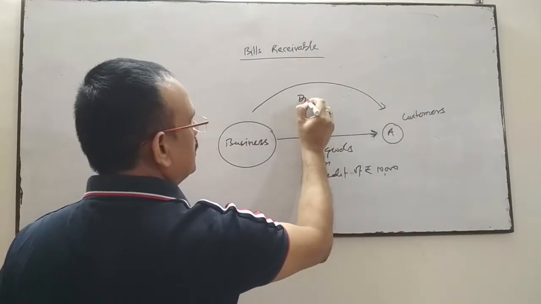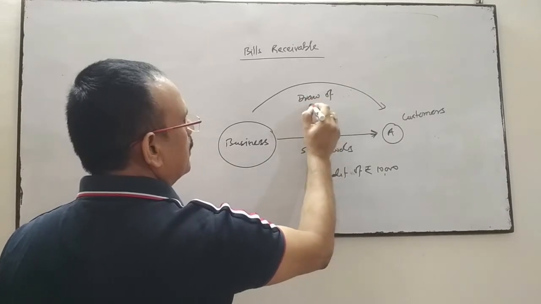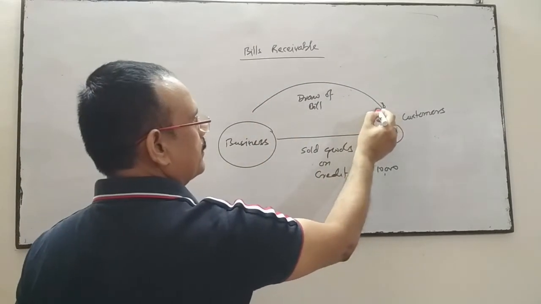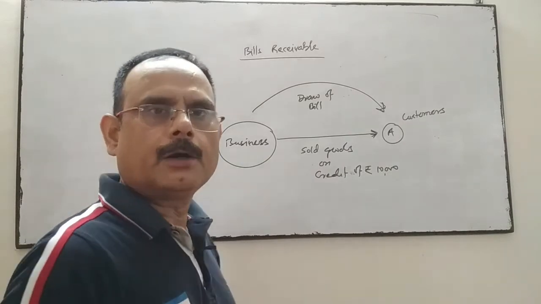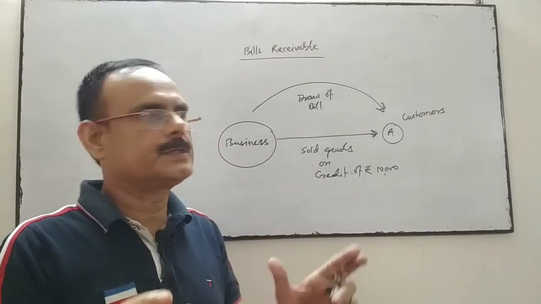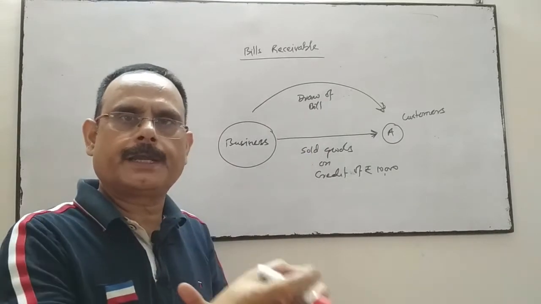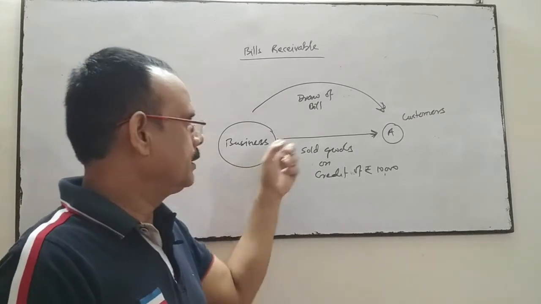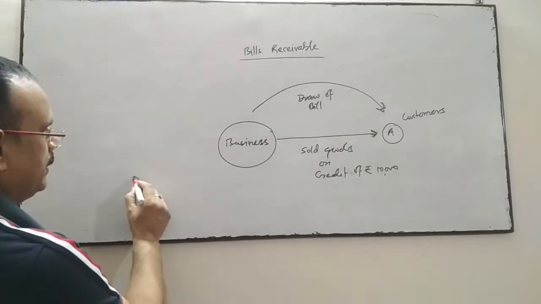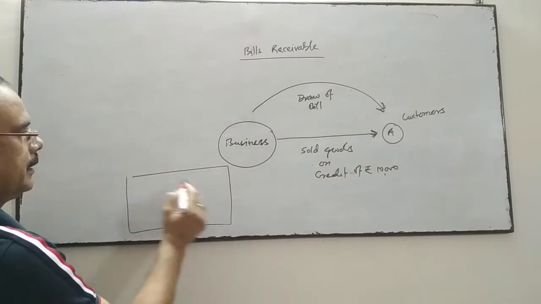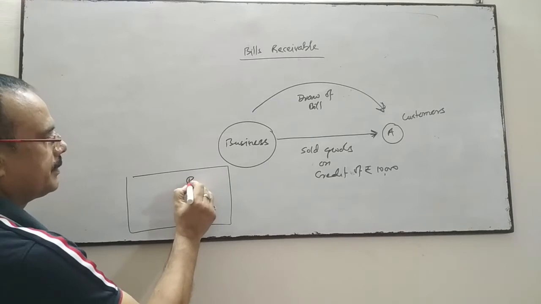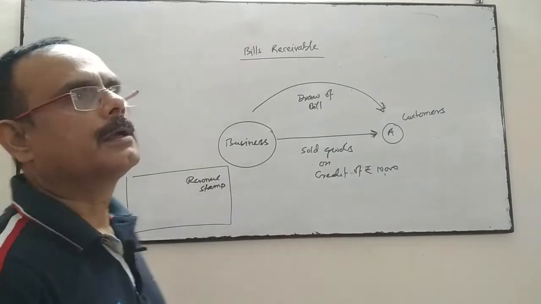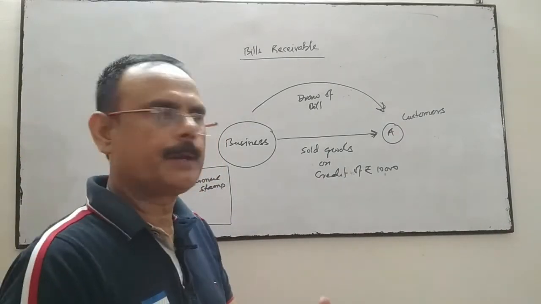The business draws a bill on A. All the terms and conditions which are accepted by A at the time of taking goods will be mentioned by the business in this bill. There will be a revenue stamp affixed, or a bond paper.